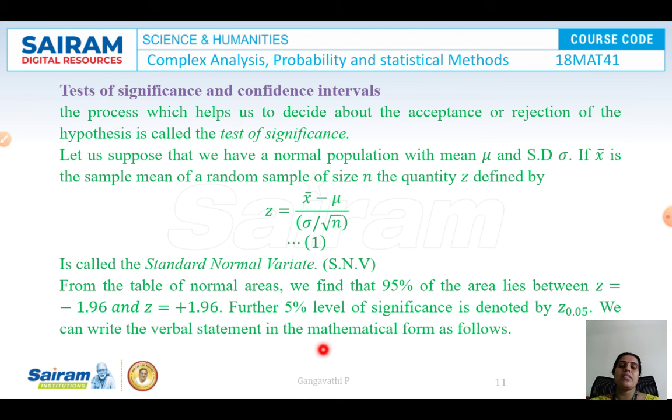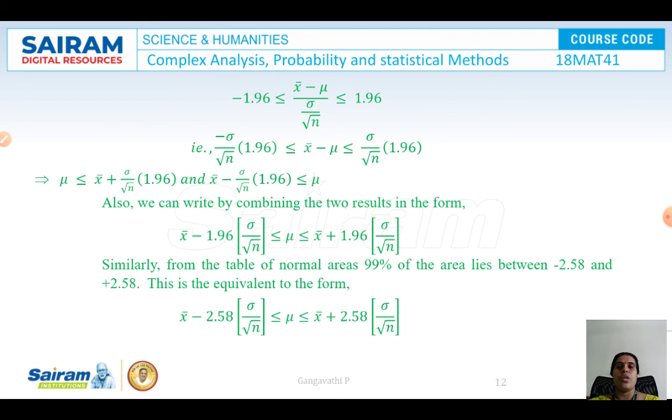We can write the verbal statement in the mathematical form as follows. So this is how we are going to write: z lies between minus 1.96 and plus 1.96. Now this sigma by root n can be transferred and multiplied throughout. So we get this, and then we take mu, so this mu can be transferred, or add mu throughout. So mu is less than or equal to x bar plus sigma by root n into 1.96. And on the other side we have x bar minus sigma by root n into 1.96, which is less than or equal to mu. Both the results can be combined and written in this form.